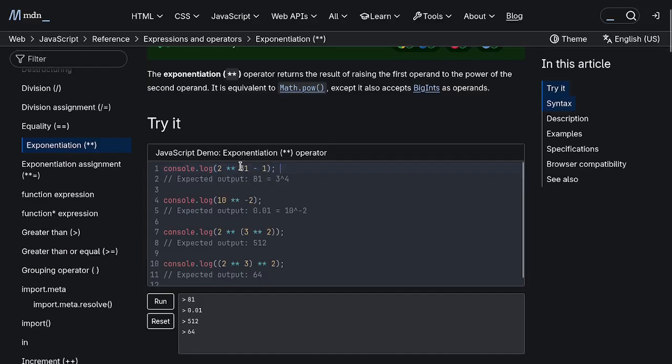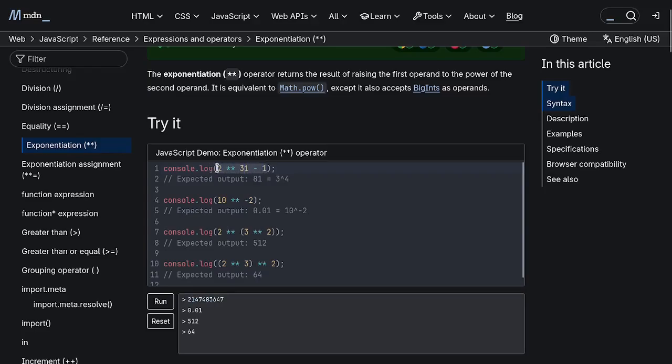We don't have to worry about the 31 being treated as the 2 with the power of the 30, because we are following the PEMDAS rule, which is the E, the exponent, first, and then the subtraction. The subtraction takes priority after the exponentiation. If we run this, we have the maximum integer of the 32-bit integer.